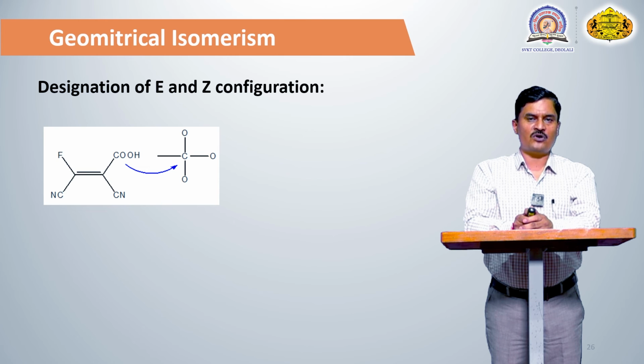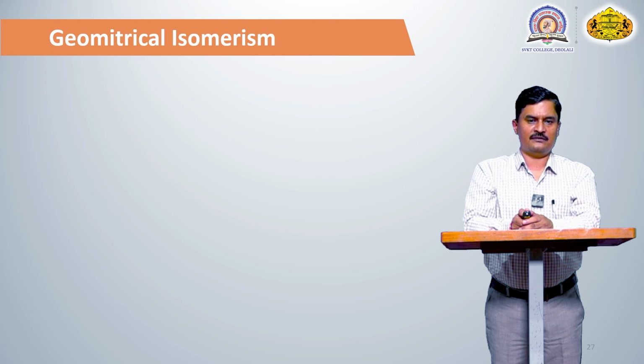So oxygen is higher as compared to nitrogen. That's why the CHO group has the first priority and C triple bond N has the second priority. So in this case, the first priority groups are present on the same side of the carbon-carbon double bond, and hence the configuration of this compound is the Z configuration.